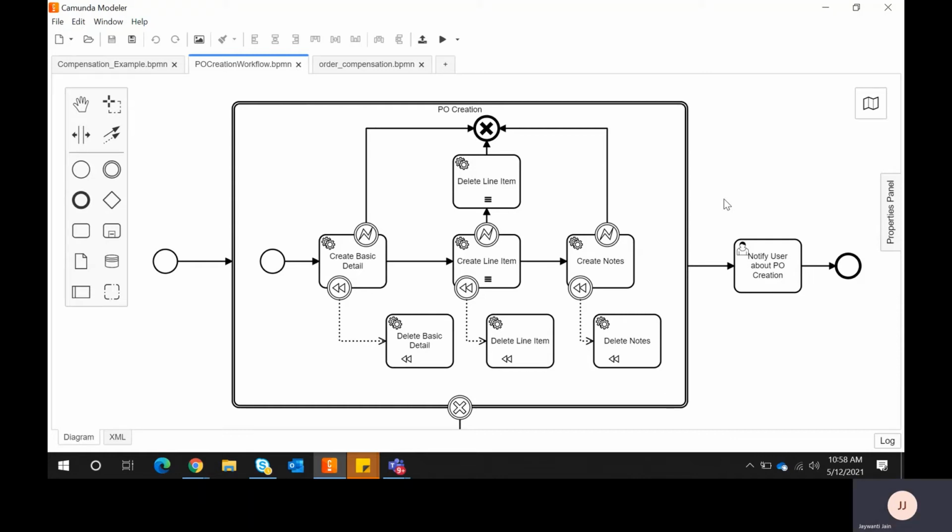Hi guys, today I'm going to explain compensation in Camunda. In distributed applications where we want consistency, we would use a two-phase commit. But if we have multiple microservices and each has a different database, it is very difficult to maintain consistency with a two-phase commit. To overcome this type of problem, Saga comes into the picture.